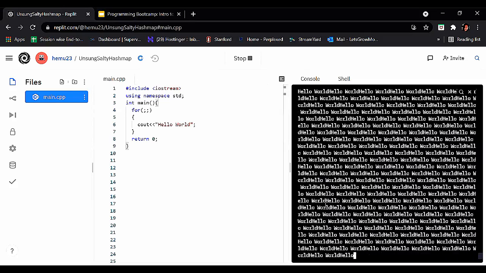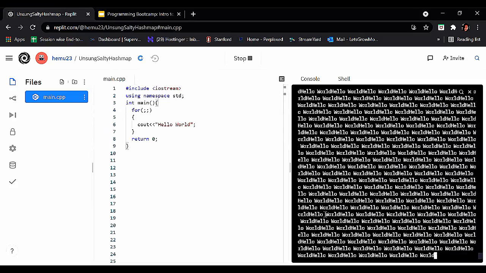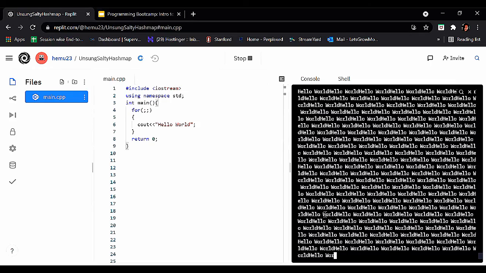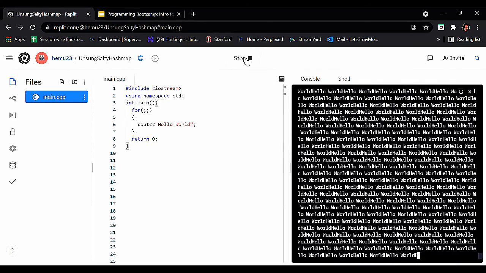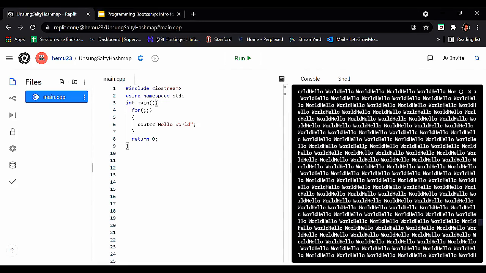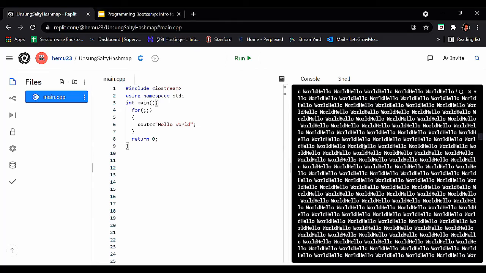See what's happening? It is running infinite times. Now just let me stop it. See, it will run infinite times. No counting is there. Why? Because the condition part will be replaced by non-zero. In this condition part, it is replaced by 1.